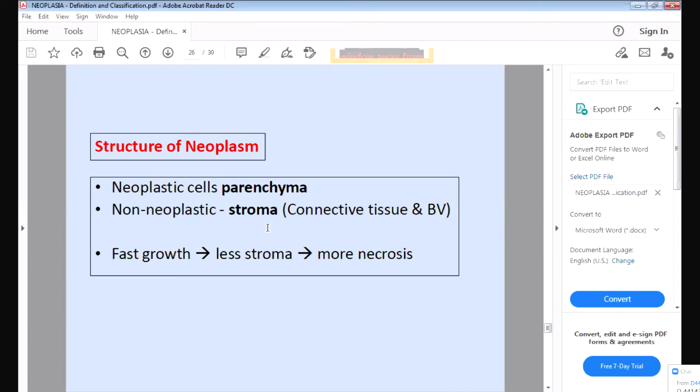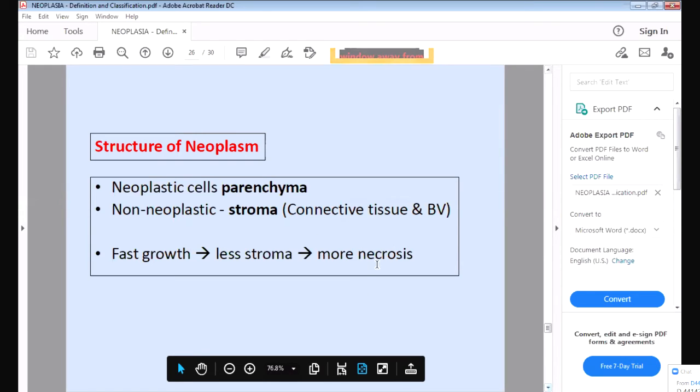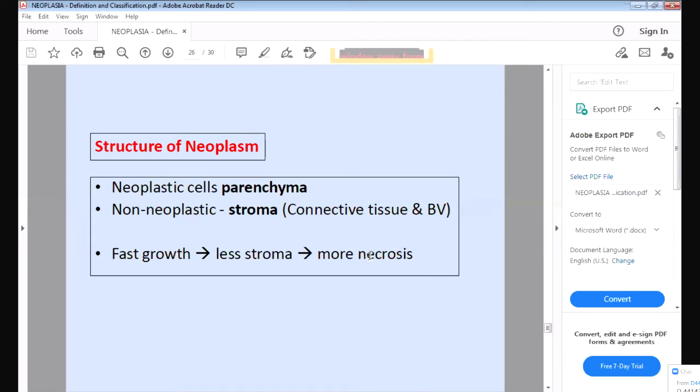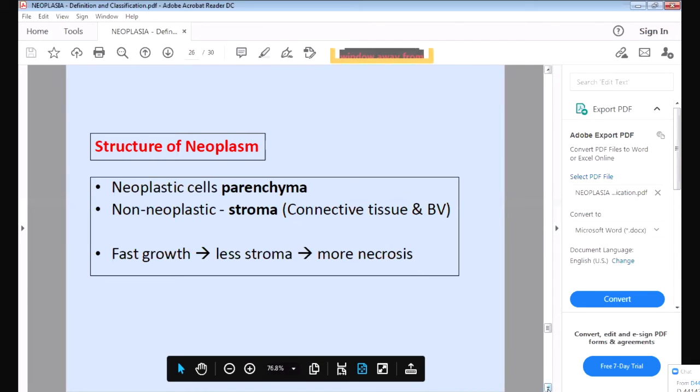So what happens whenever there is a malignant tumor? It is growing very fast. The cells are multiplying very fast, so there will be more parenchyma. The neoplastic area will be more, so there will be more parenchyma and less stroma. And more necrosis, because the cells are growing and not receiving enough blood supply, because the blood vessels are in the stroma. So if the tumor cells are not receiving blood supply, they will undergo necrosis. So a malignant tumor has more necrosis because it is growing very fast. They are not getting enough blood supply, so they will undergo necrosis. So necrosis is a feature of malignant tumor.